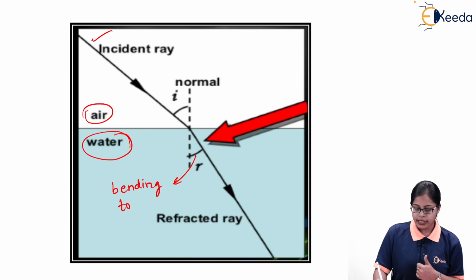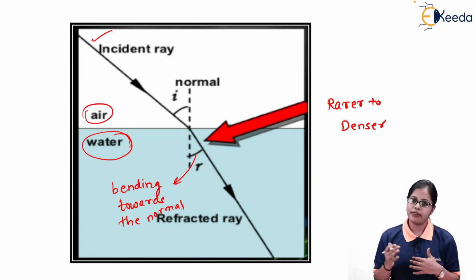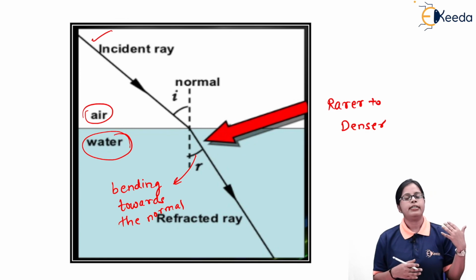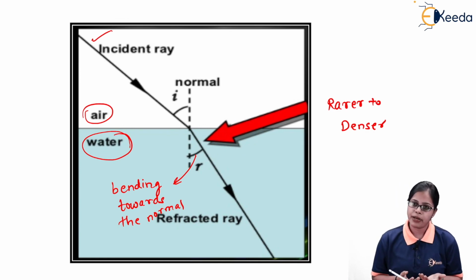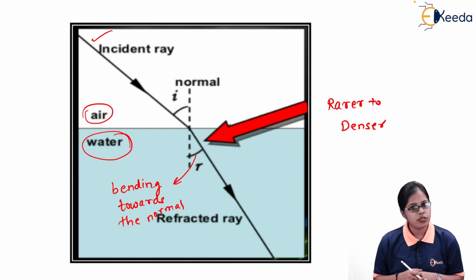So either I can have bending away from the normal or towards the normal. If we are moving from rarer to denser medium, that is going to give me the refracted ray bending towards the normal. So whether the ray moves from denser to rarer or rarer to denser, it is either going to bend the refracted ray away from the normal or towards the normal.